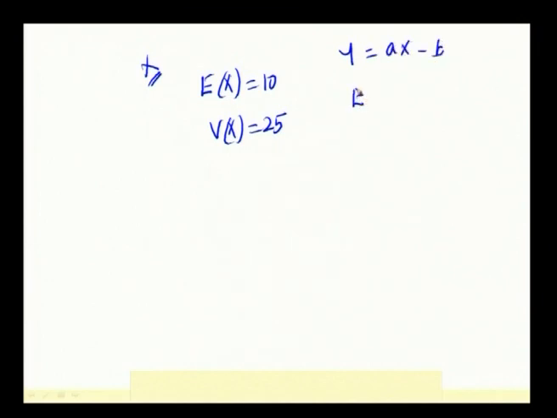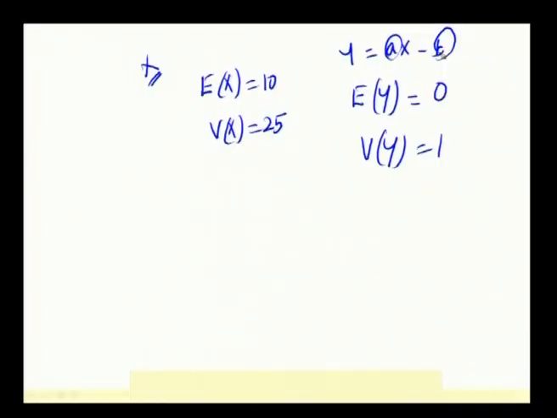So, how to find out the constants? What all is given in this question? It is given expectation of x equal to 10, variance of x equal to 25. This is about x, and about y which is equal to ax minus b, the details given are expectation of y equal to 0 and variance of y equal to 1. Your job is to find these values of a and b, and it is also given a and b are positive. So, we have to find out a and b. How to find out a and b?